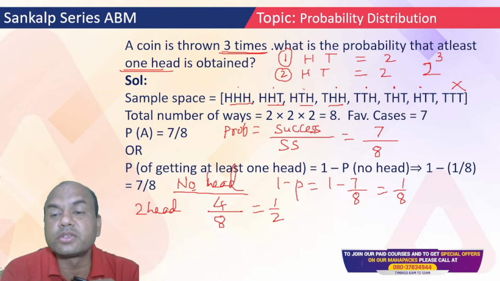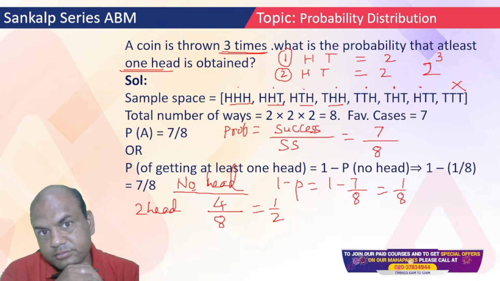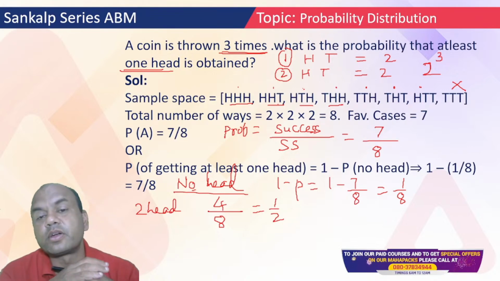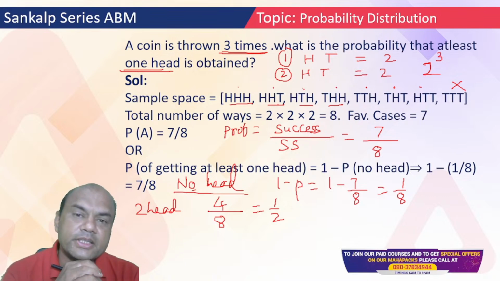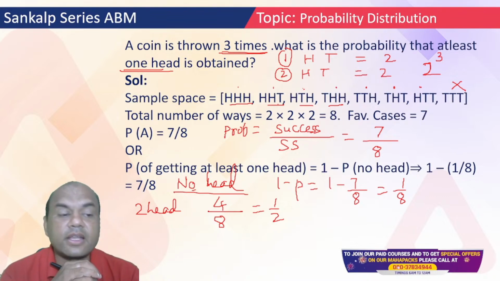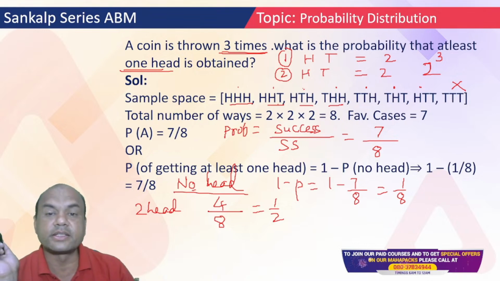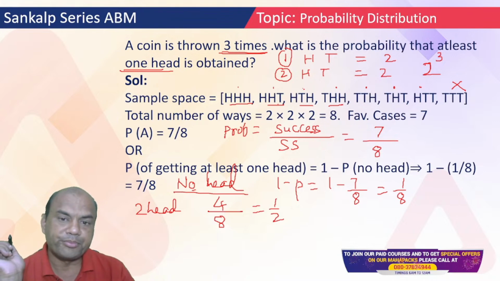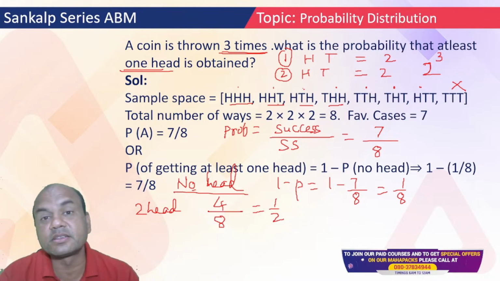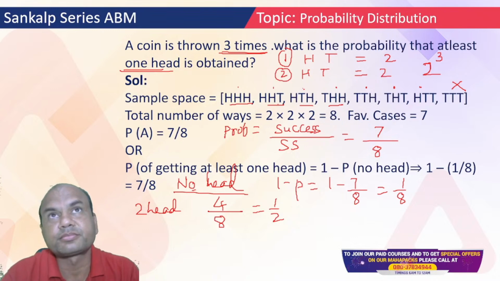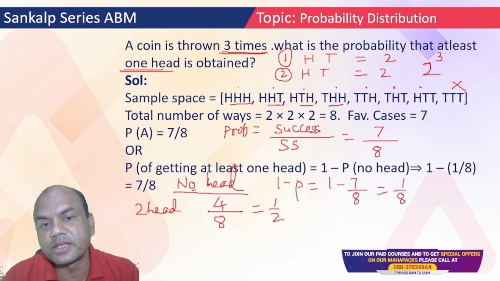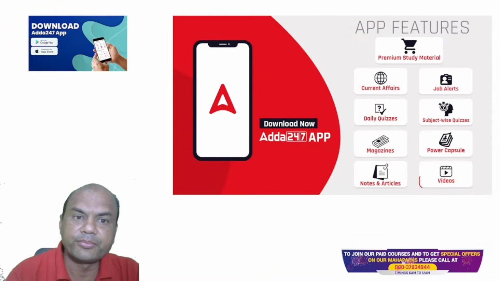If I ask you, you should get at least 3 heads. Then what will be the answer? Now you type in the comment section. I want the answer for at least 3 heads. Yes, at least 3 heads. What is the answer? So there is only 1 upon 8, because everyone else is having 2 heads. At least 3 heads means only one, right?